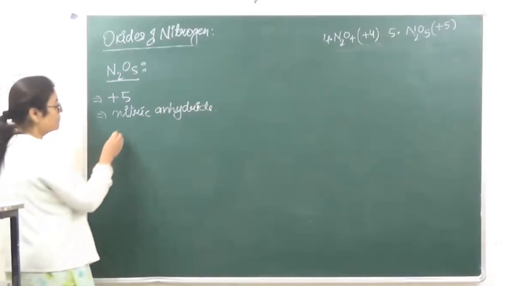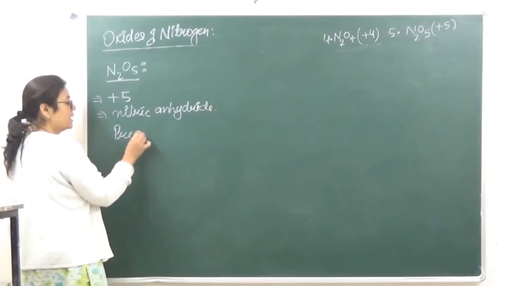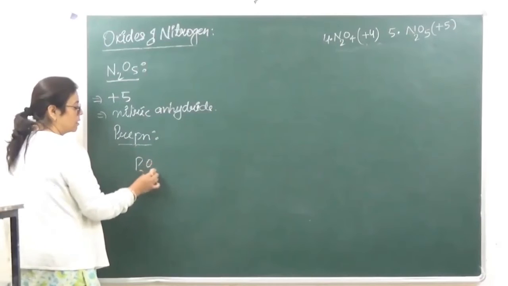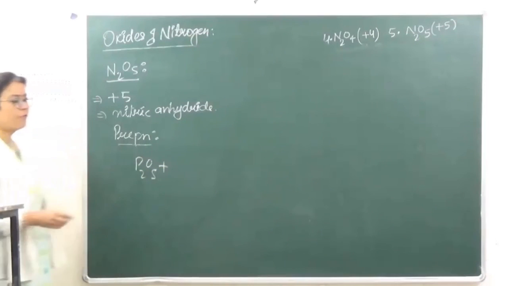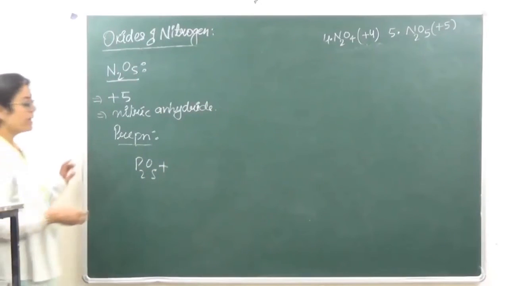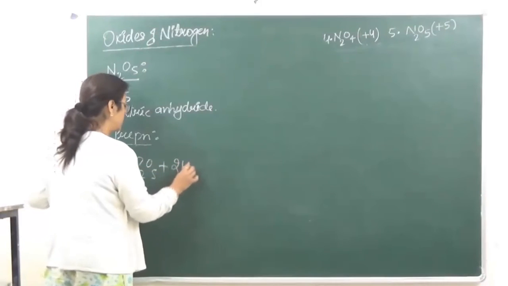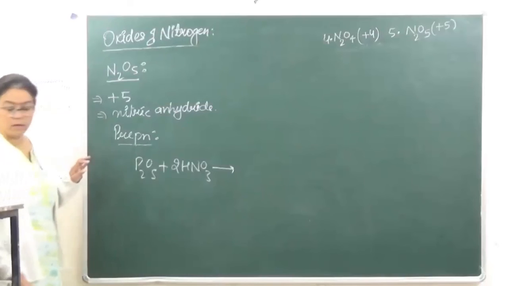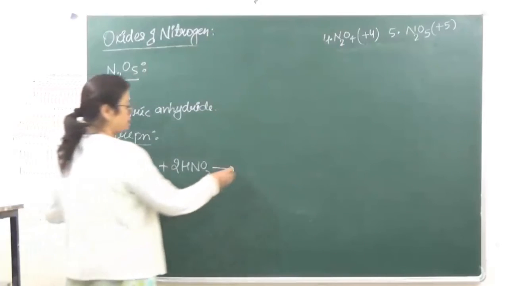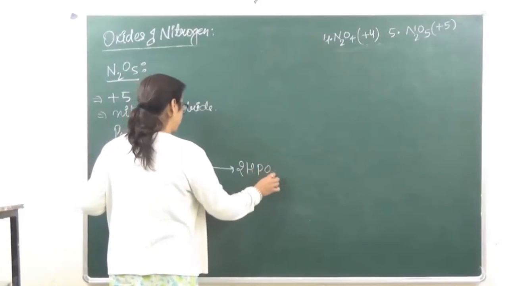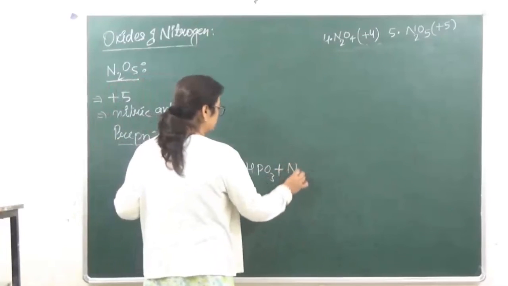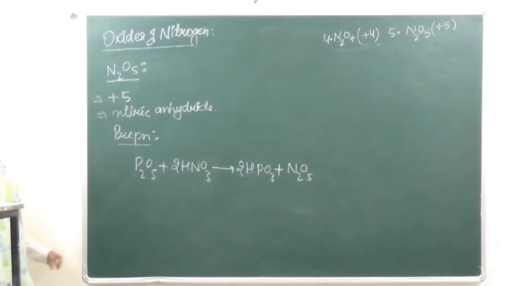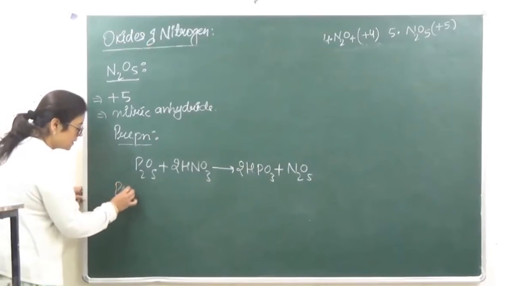It is prepared by reacting P2O5. We take P2O5 and we pour nitric acid slowly over it, when we are going to get nitrogen pentoxide. When we are looking at the properties,